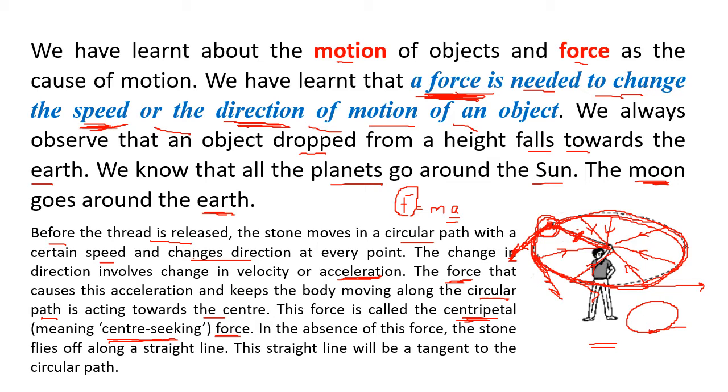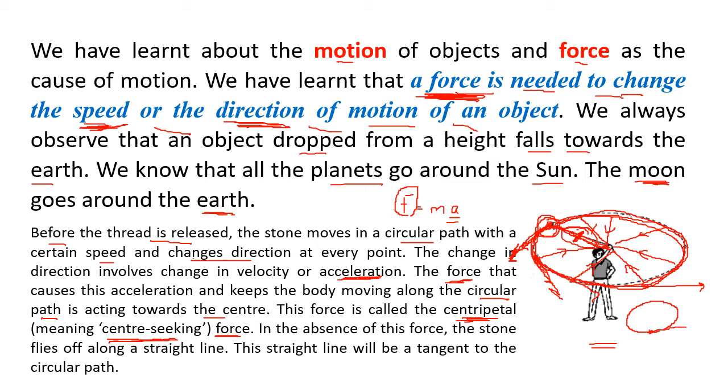Okay? So the stone does not go out but goes round and round because of a force called the centripetal force. What is the centripetal force? It is the force keeping the stone towards the center, and it is caused because of the string. But now a second question arises. In the book it is not mentioned, but you need to see.